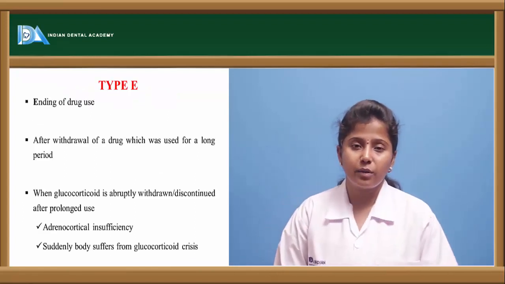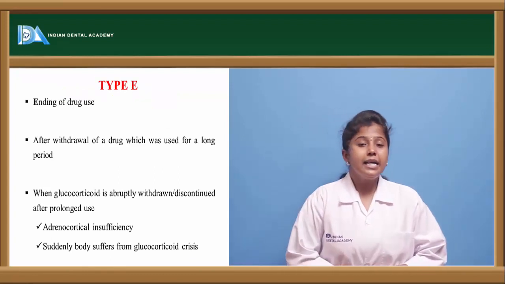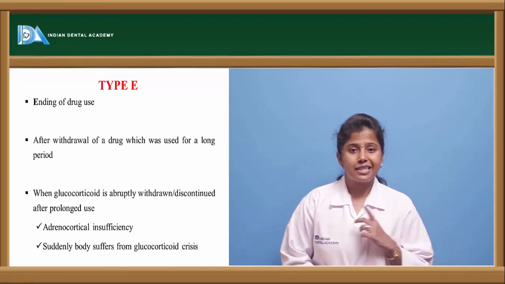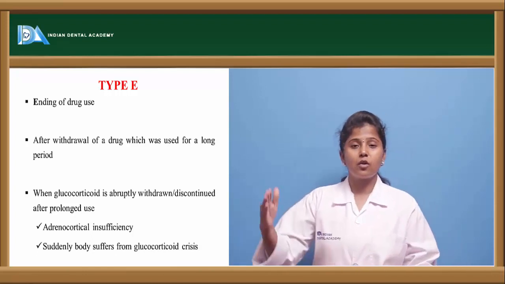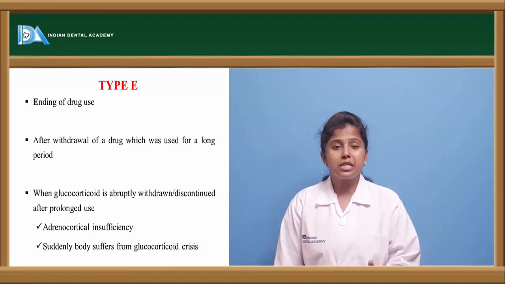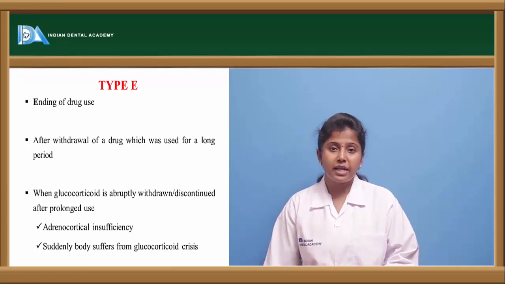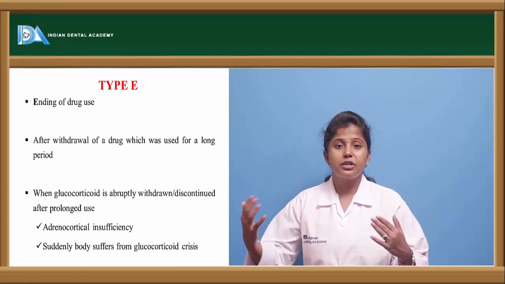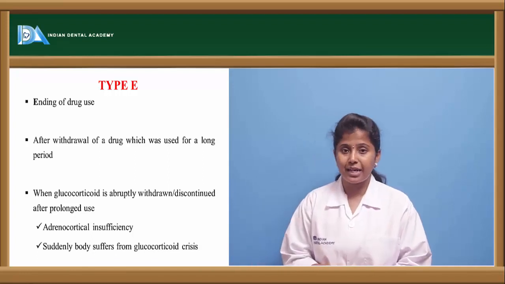Type E type of adverse drug reactions are those due to ending of any drug use. So we are taking medication and all of a sudden we have stopped using that medication. This is called withdrawal syndrome. If we are taking a drug and suddenly stop taking that drug, it leads to withdrawal syndrome. Because of the withdrawal of the drug, it may lead to adverse drug reactions.